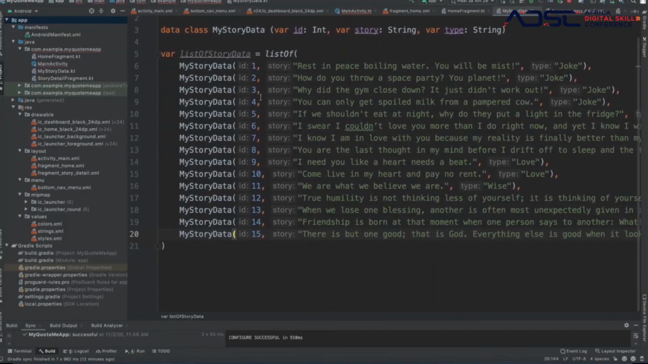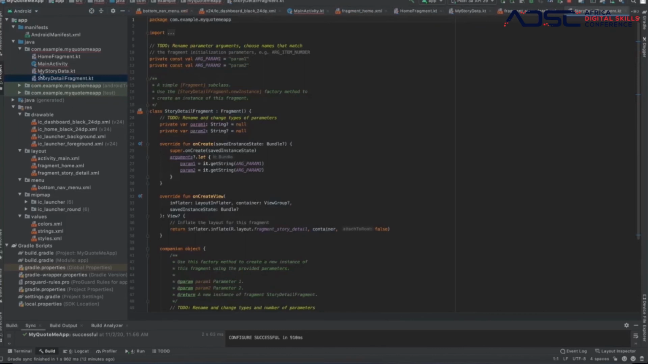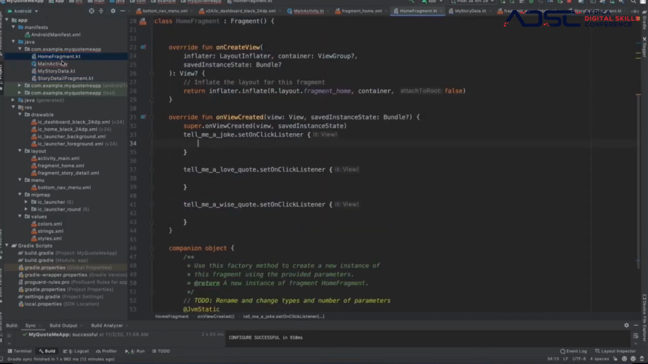Then we go back to home fragment, right? So what do we do in home fragment? We want to start my story detail fragment. That is what we want to start, right? I'll tell you why: when we click it, we want it to move from that fragment to another fragment. So what we do here is, just follow me on this one.